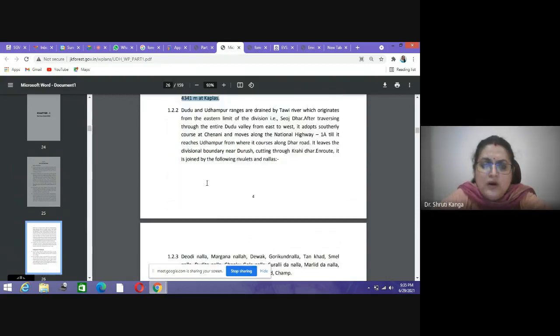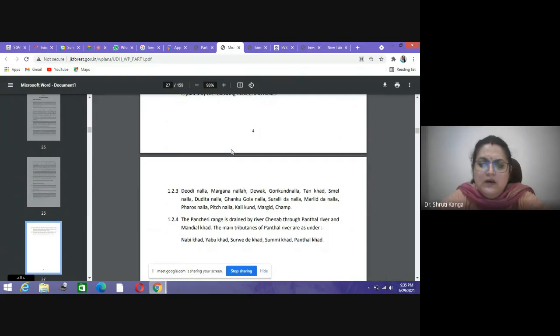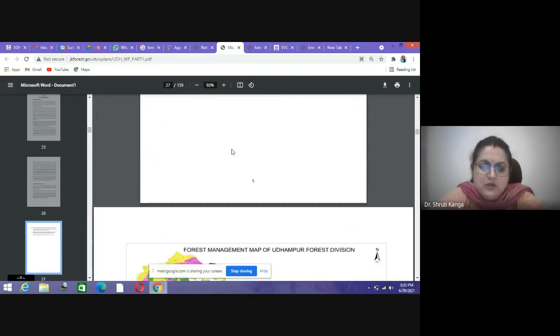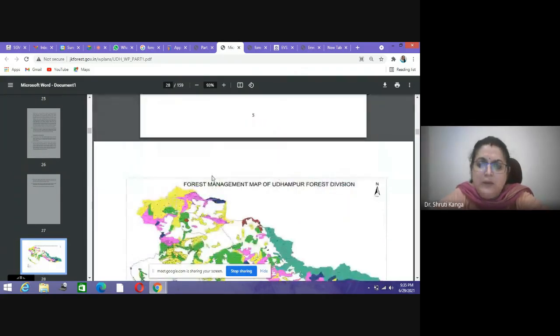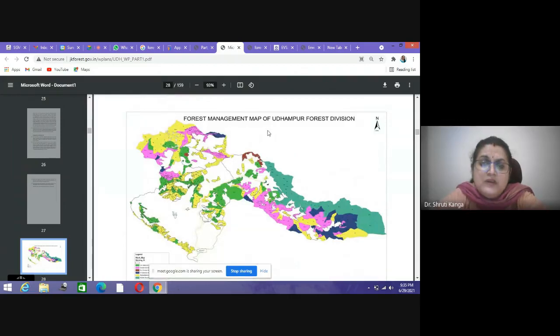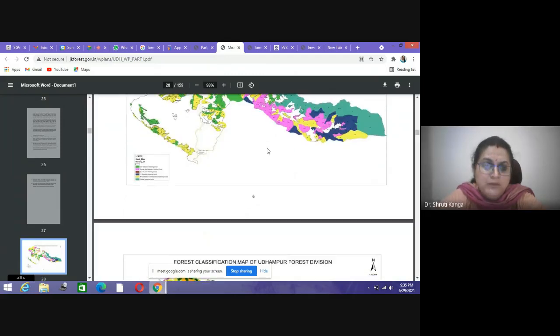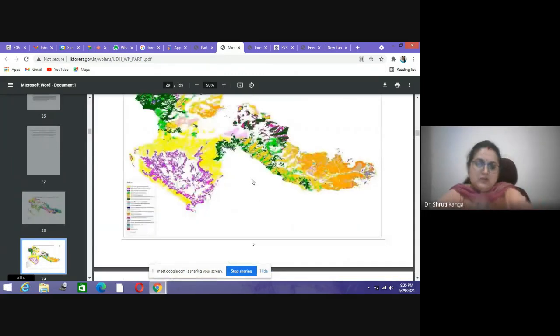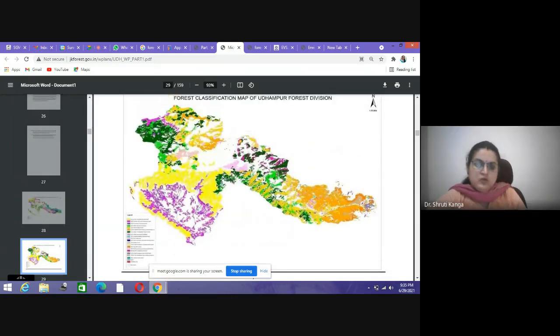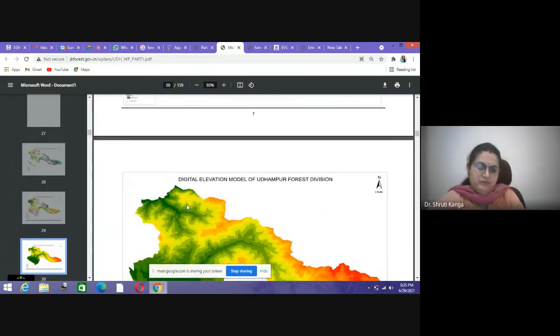Okay, so this is the information about different highways, different roads which are there in the forest division. This is the map where the forest management related activities of Forest Division Udhampur have been shown. Then the forest classification map. These are the major forest types found in the division.